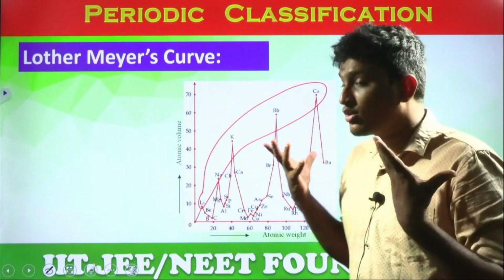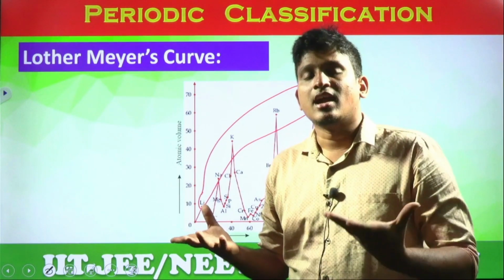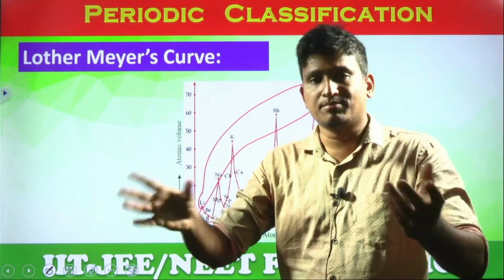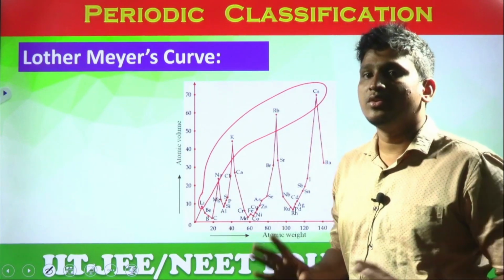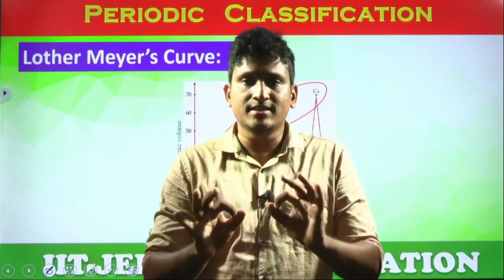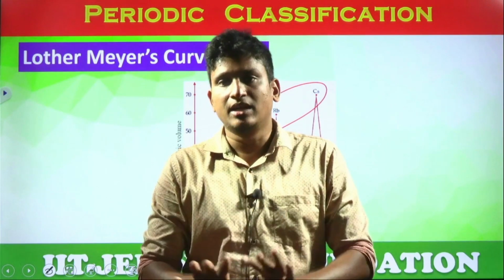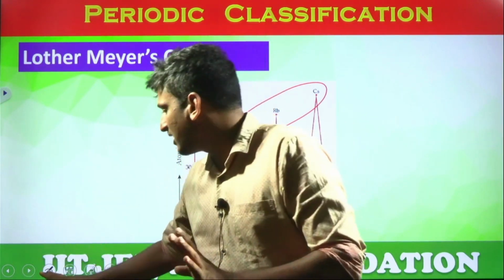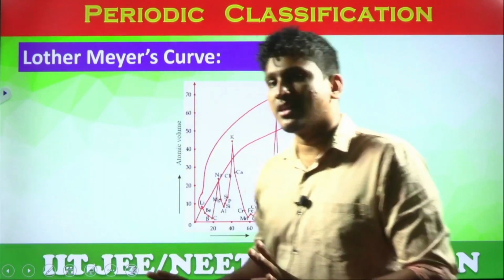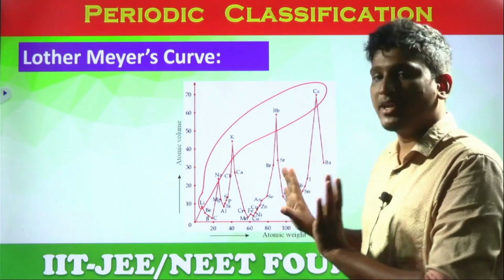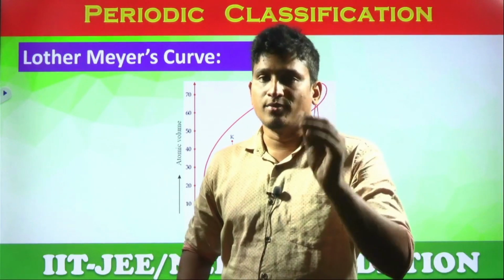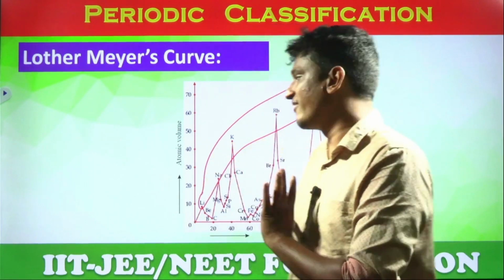And when it comes to atomic volumes, atomic sizes, atomic weights also, there are many exceptions for the elements. So this classification is also not completely precise, and it is not completely followed because many confusions are associated with this classification, Lothar Meyer's curve. So the main point to remember here is atomic volumes against atomic weights.